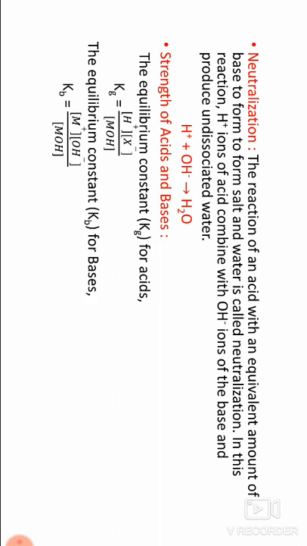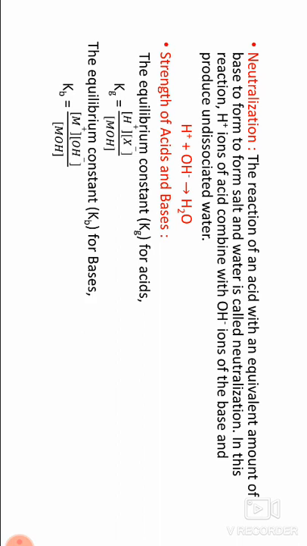The equilibrium constant Kb for bases: Kb equals M plus concentration, that means metal concentration, times OH hydroxyl ion concentration divided by MOH, the total base concentration.